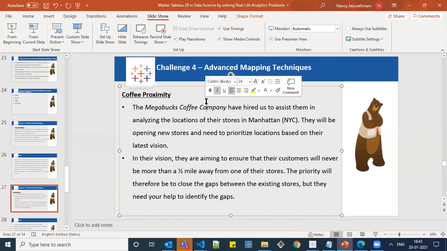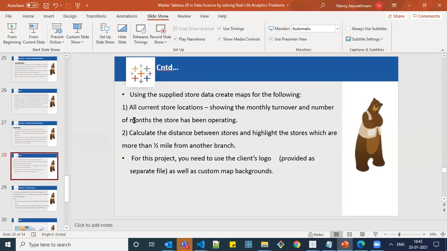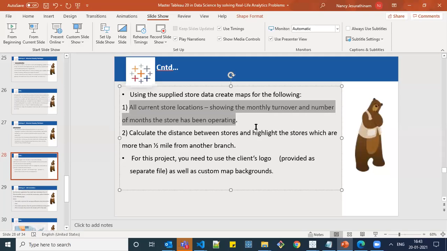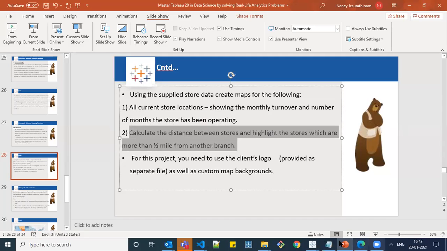Here, it's also based on a mapping technique, but the thing is that a coffee shop is going to construct a new coffee shop in a location, but they want to ensure that their customers should not be more than 0.5 miles away. So for that, they asked us to create a visualization with two requirements. One is all current store locations showing the monthly turnover and the number of months that store has been operating. And the next one is not more than half a mile from another branch.